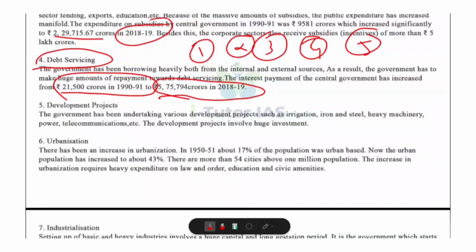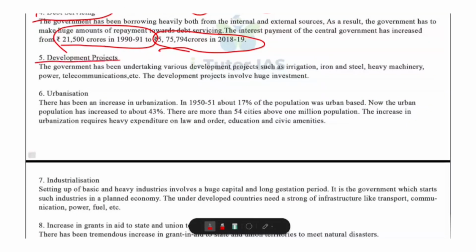Now, next one, development projects. Government invests in big projects like dams, irrigation, steel plants, power projects, roads and railways, telecommunications and so on. So these projects require huge investment and long-term spending that will eventually increase the public expenditure. Then urbanization.